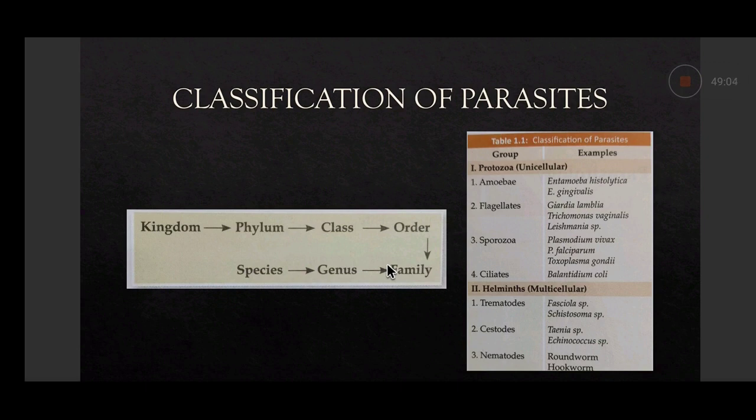Then helminths, which are multicellular. Three types of helminths are there: trematodes, cestodes, and nematodes. Trematodes include Fasciola species and Schistosoma. Cestodes are Taenia species, Taenia solium, Taenia saginata, the tapeworms. Echinococcus species like Echinococcus granulosus cause hydatid disease, through dogs. Then nematodes may be roundworm or hookworm. Roundworm is Ascaris lumbricoides, and hookworm may be Ancylostoma duodenale or Necator americanus.